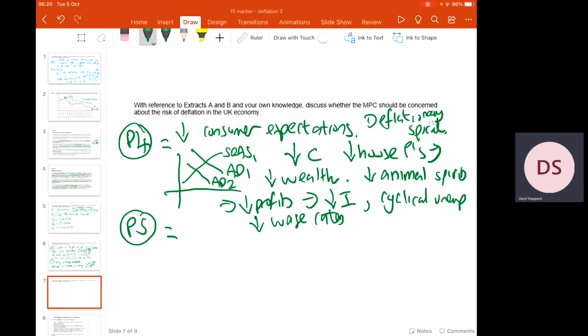Now, as consumption starts to fall, then firms' animal spirits will also fall. They've got falling demand for their goods and services, they're forced to cut prices, and this will make it more difficult to make profits. This will then lead to lower investment decisions by firms. Firms will also look to reduce spare capacity, so get rid of unneeded workers, and that creates cyclical unemployment. This would therefore force down wage rates and lead to a deflationary spiral taking place across the economy. But then, to evaluate this, I'm actually going to say, but we've got to look at the causes of deflation.